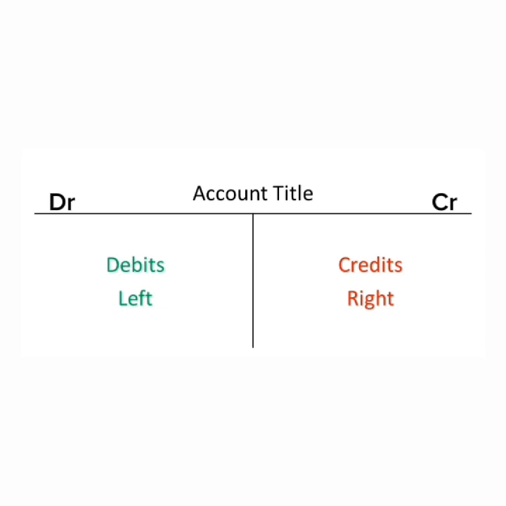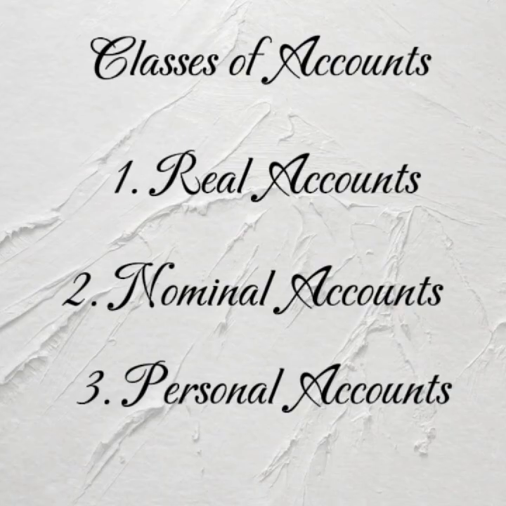So that means in the classes of account I stated earlier, real accounts can also be known as real ledger. Nominal accounts can also be known as nominal ledger. Personal account can also be known as personal ledger, because ledger and account are equal.